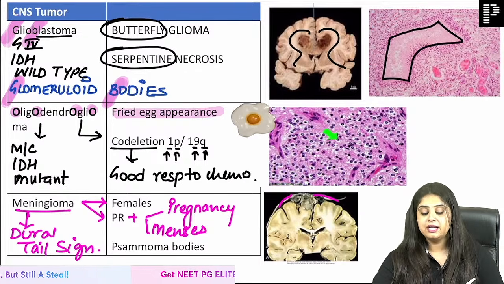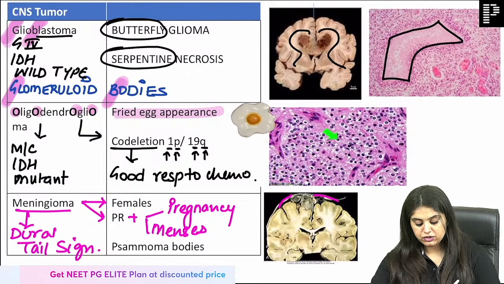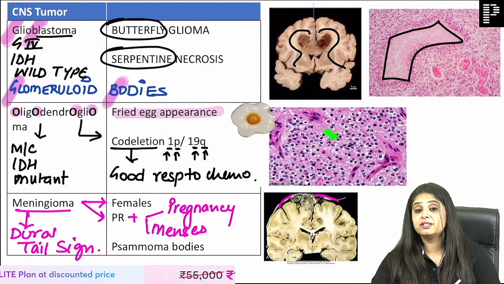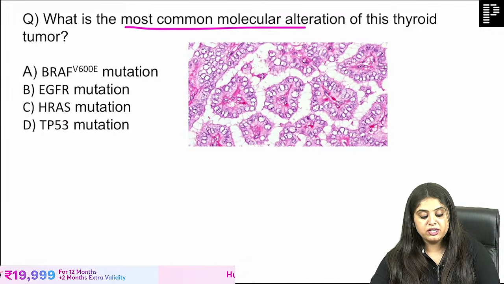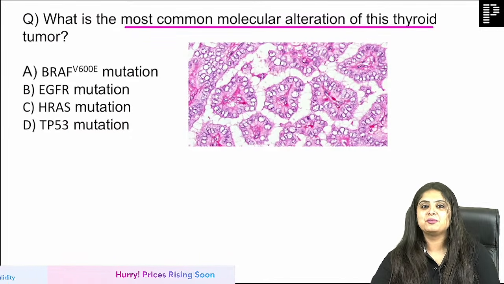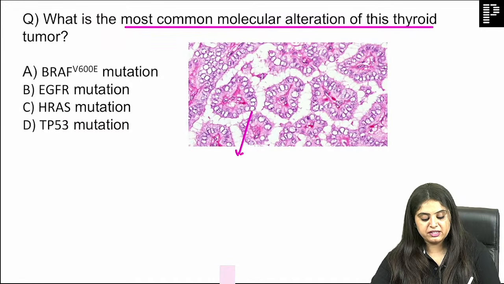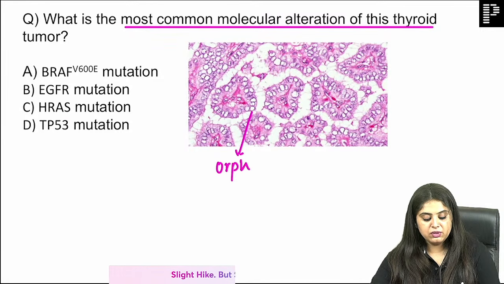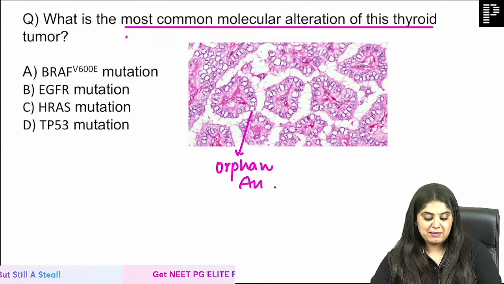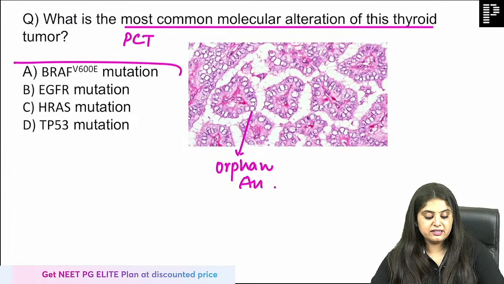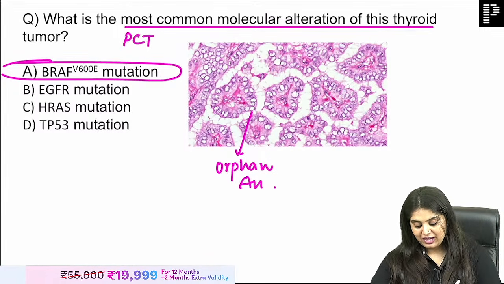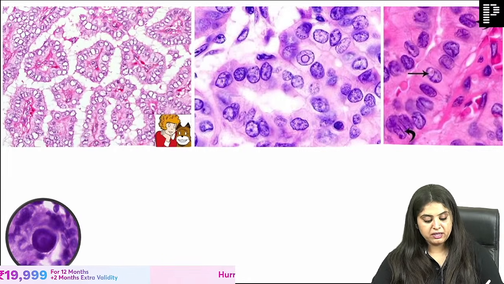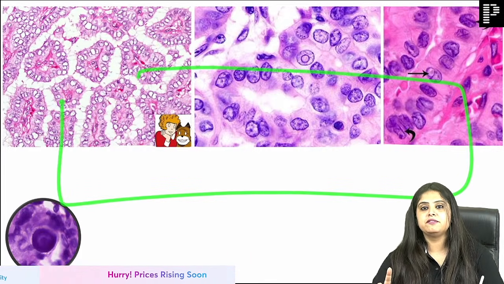I lied to you that it was the last question, because how can I finish a session without this question? This always has to be the last question. The most common molecular alteration of this thyroid tumor, I have to talk about this. Which thyroid tumor is it? As soon as you see these empty nuclei, which thyroid tumor? Orphan Annie nucleus, ma'am, papillary carcinoma. You understand that it's my compulsion that I have to teach you this before going. So before I actually go, papillary carcinoma, I'm going to take 1 minute and finish it off.